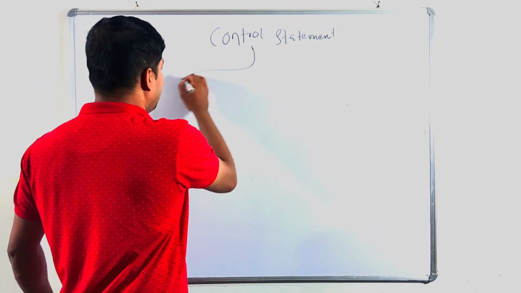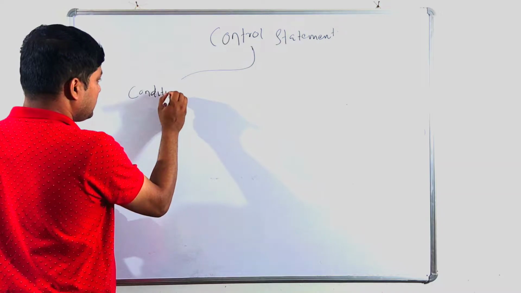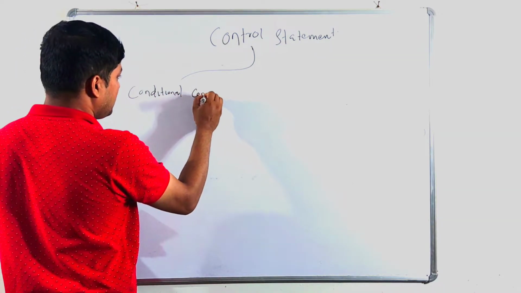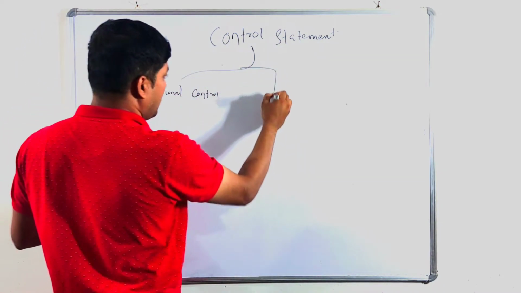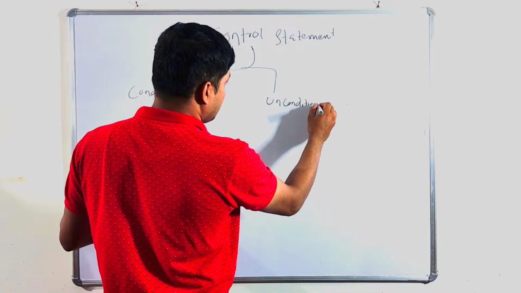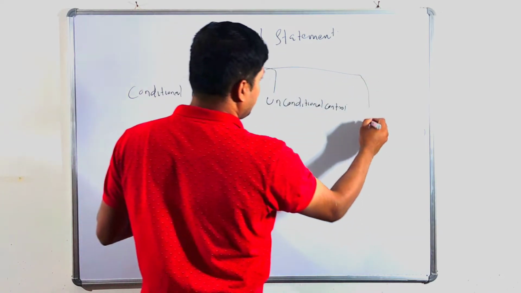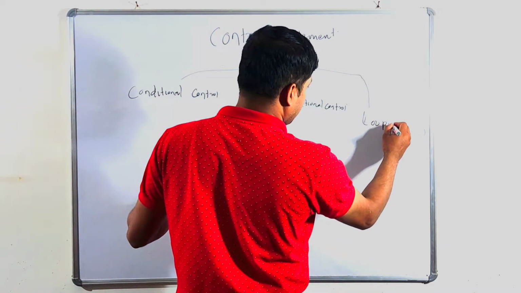Control statement is of 3 types: conditional control, unconditional control, and looping. Clear?